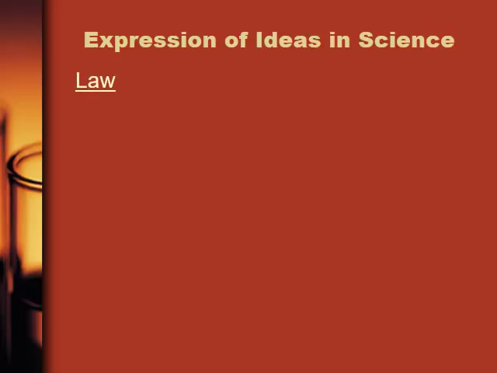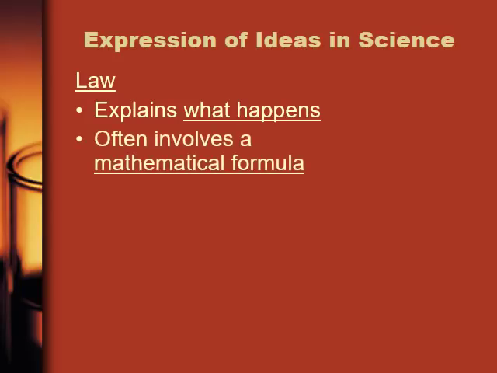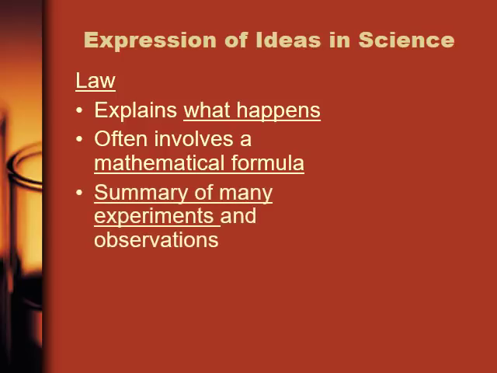And our final term that we're going to discuss today is a law. Now, a law, unlike a theory, explains what happens, not why and how, but what. And it often involves a mathematical formula. These are the summary of many experiments and observations accumulated over time.